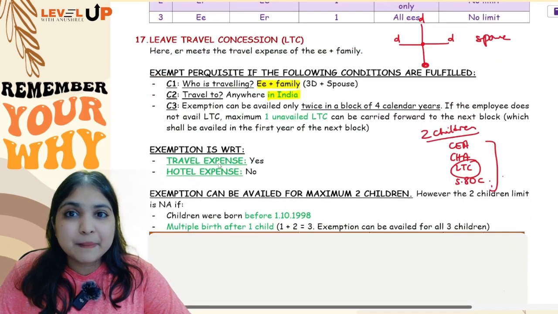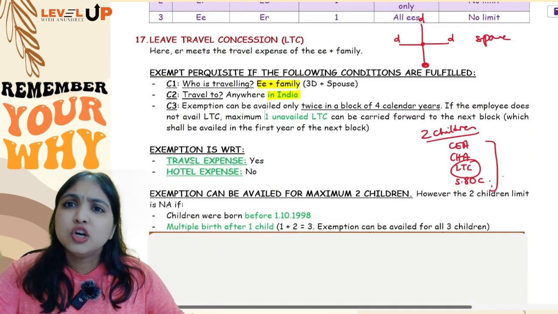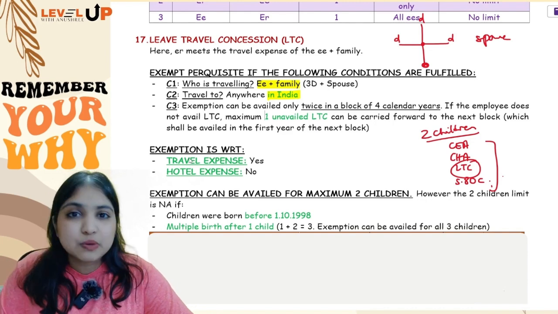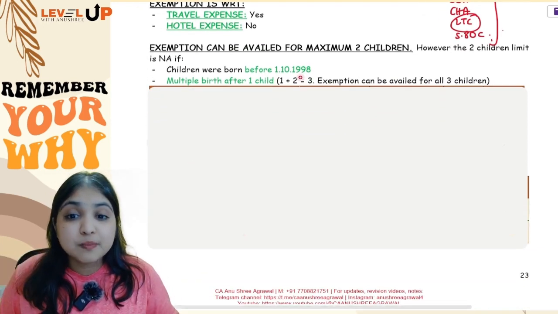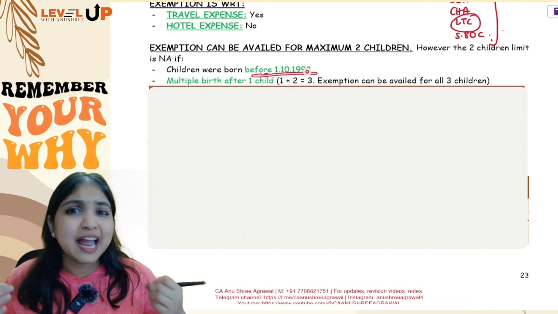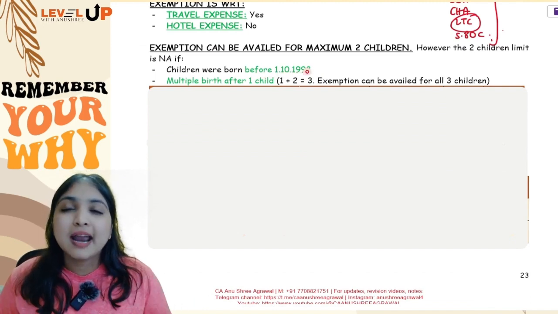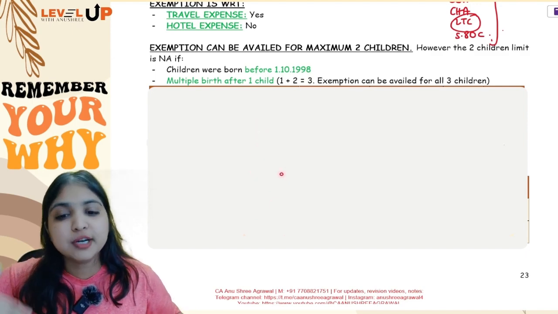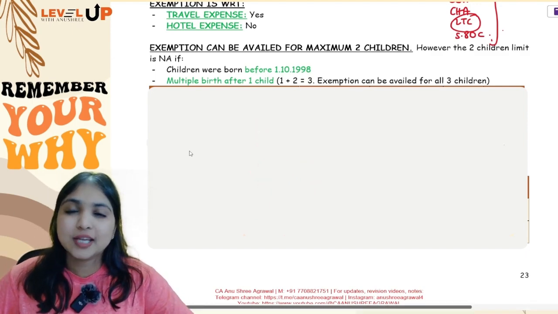Employee along with his family is going on a vacation anywhere in India, 2 vacations in a block of 4 calendar years, travel expense which employer is meeting will be exempt. Hotel expense will be taxable, and if the children are born before 1st October 1998, I will not put the 2 children limit. Even though I have more than 2 children, for all the children the exemption can be enjoyed.